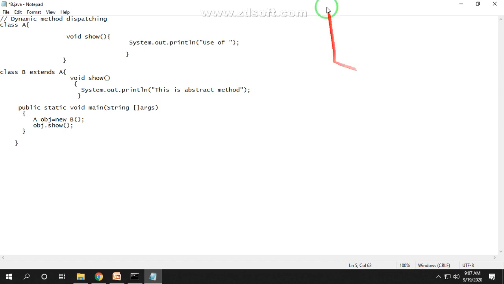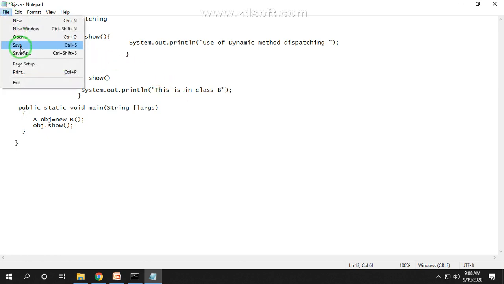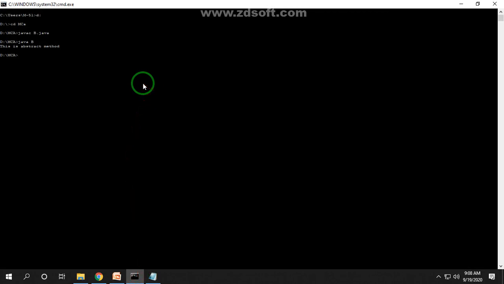Then this is in class B method. This is in class B. Okay, save it and run it again. javac B.java, and it prints: this is in class B.